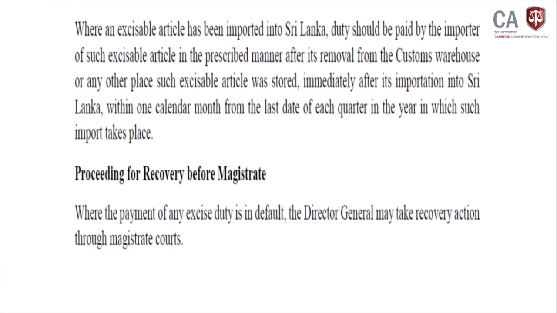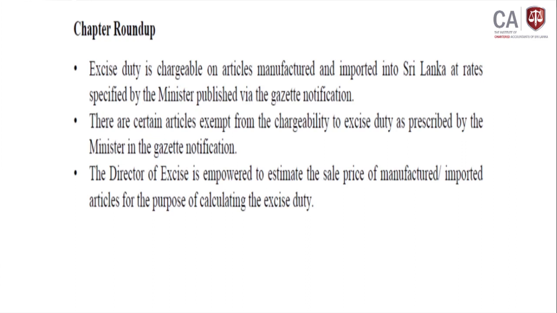If any person becomes a defaulter for excise duty, then the Director General may take recovery actions through the magistrate court. There would be some sort of legal enforcement activity, and finally it should be decided through the magistrate court, then recovery actions taken. Those are the things we discuss under this excise duty chapter.